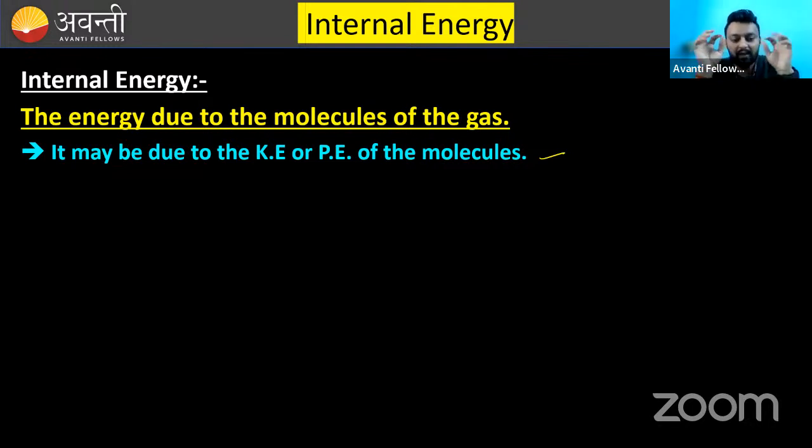The gas in which any two molecules do not interact with each other. We know that whenever two molecules are close to each other, they attract each other. This force is known as molecular force. But the ideal gas is that in which this molecular force is absent. This is the concept behind the ideal gas.